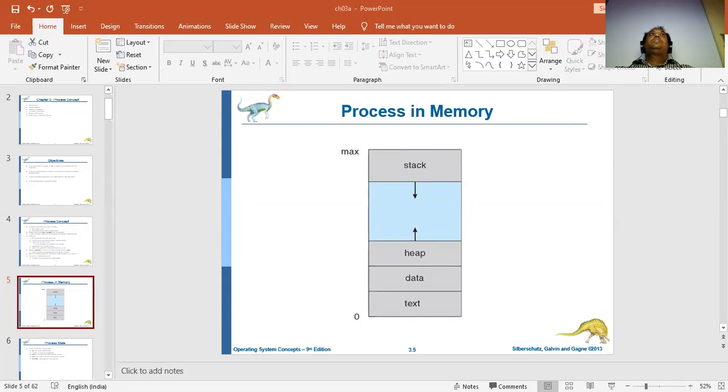Then we have one more thing called the stack here. Stack is reserved for the local variables when we declare. So the information has to be stored in stack space. So we have two different kinds of memory: one is stack memory, one is heap memory. Stack memory is used for normal variables. Heap memory is for dynamic variables. Remember this. That is why there is a differentiation of dynamic allocation and static allocation. Heap memory is used for dynamic memory allocation. Stack memory is used for static memory allocation.